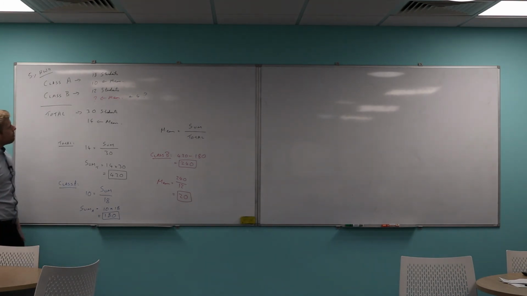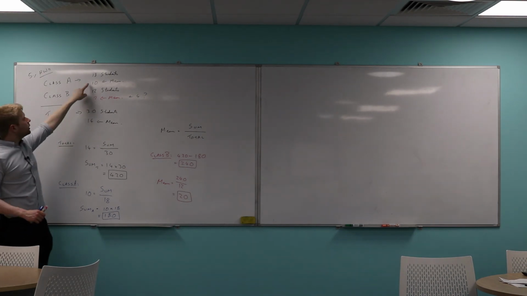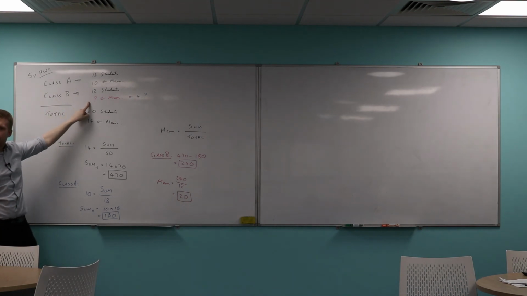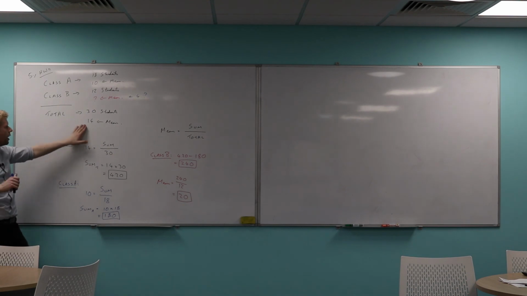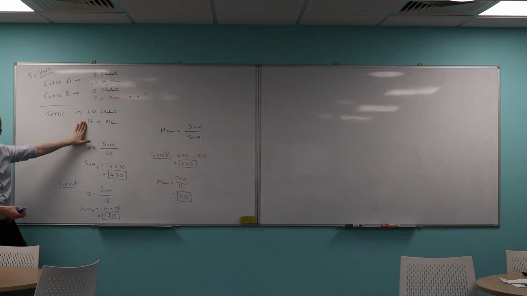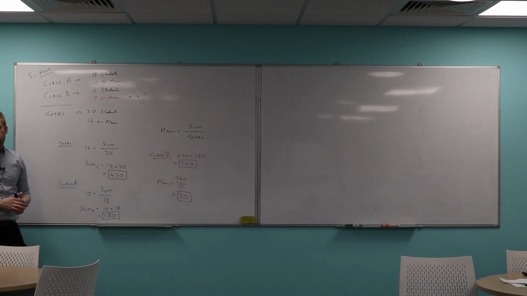Now if you just pause for a second, there's another way that you could have thought about this. You say, okay, I know that the total mean, like all 30 students, is 14. I know that the mean for just class A is 10, which means that I am expecting class B to have a higher mean. Would you be happy with that? Because if you average those two things out, it should come out as something in between 10 and whatever this one was, which came out as 20. So that's how I got the 14, so it should be somewhere in the middle. Okay, so it's another way of thinking about it.